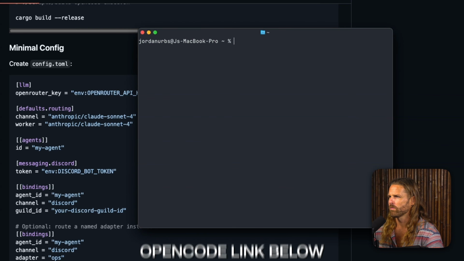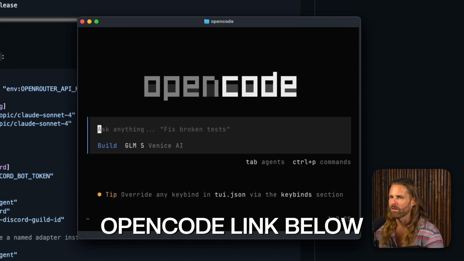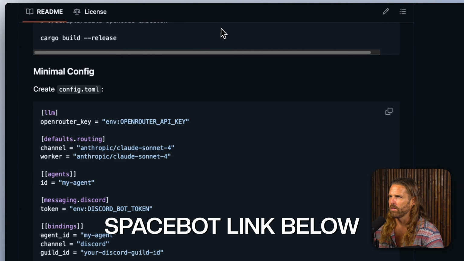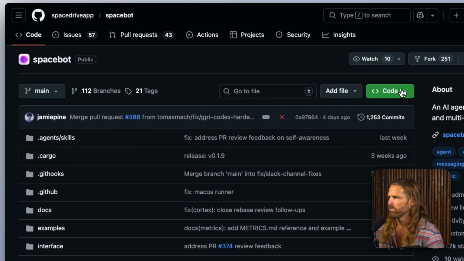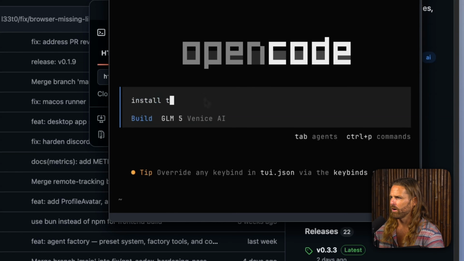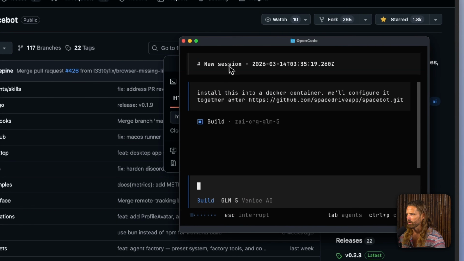So here's what I do next. I open up a terminal and I open OpenCode. Now, this could be Claude Code, but for some reason, I feel better just using OpenCode. I'm going to copy this GitHub URL all the way here. And I'm going to say install this into a Docker container. We'll configure it together after. And then I just give it the GitHub URL.